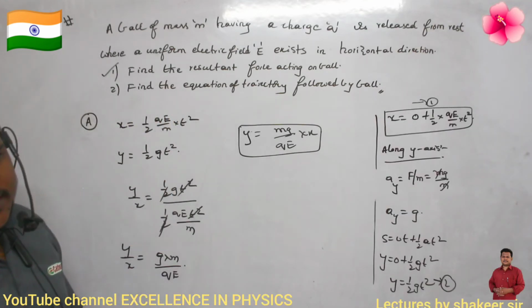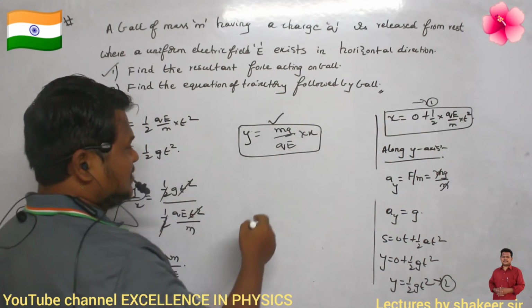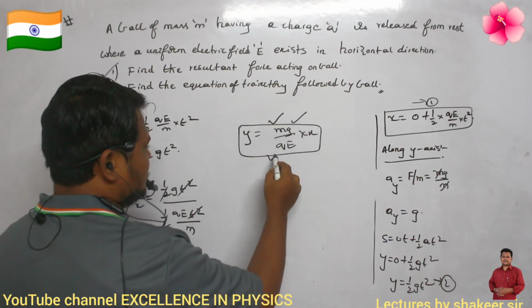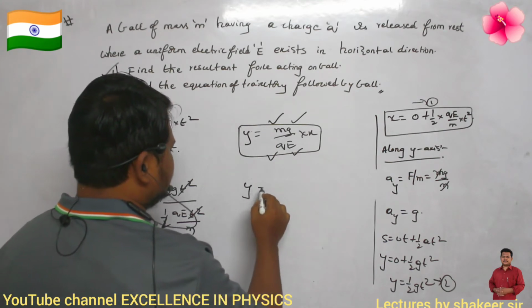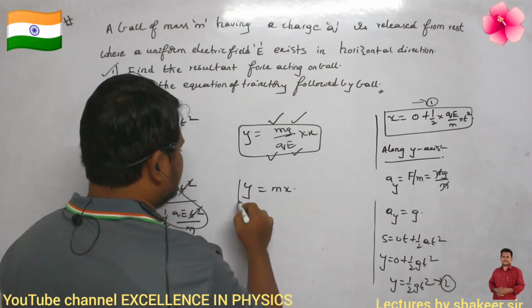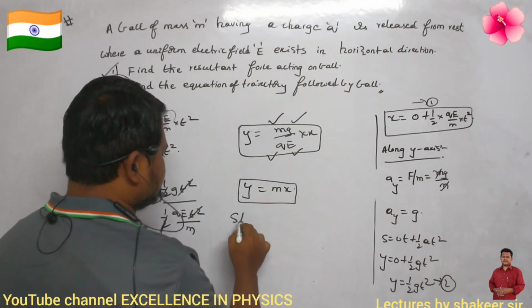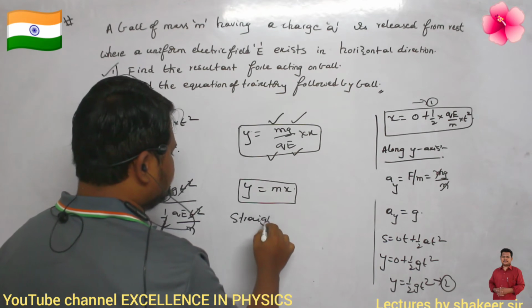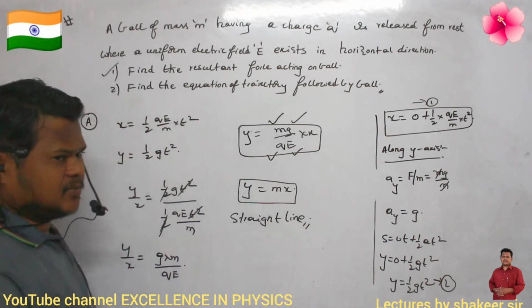What kind of equation is this? m is a constant, g is a constant, q is a constant, E is also a constant. So this is of the form y is equal to mx. y is equal to mx, this is the equation of a straight line. This is the equation of a straight line. Are you able to understand?